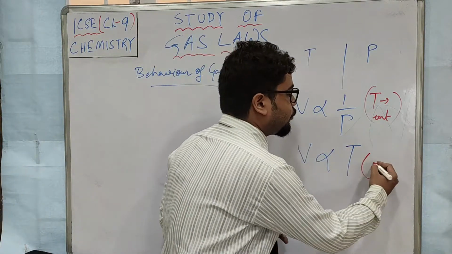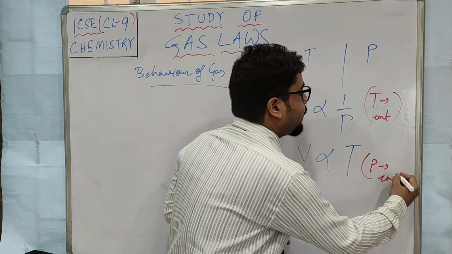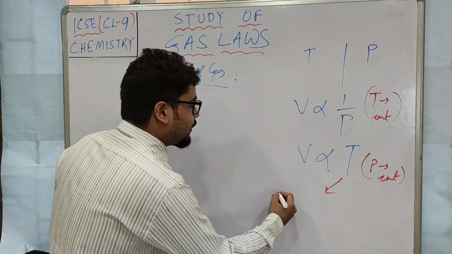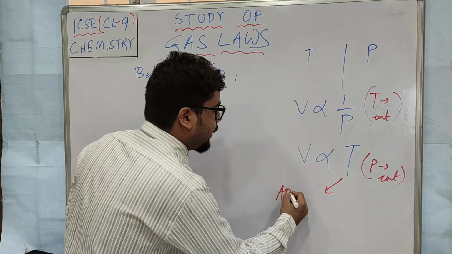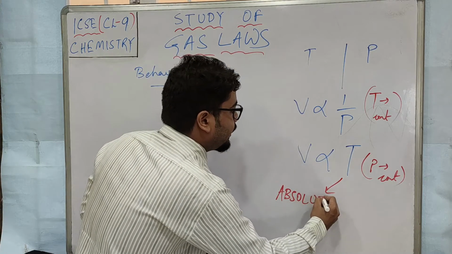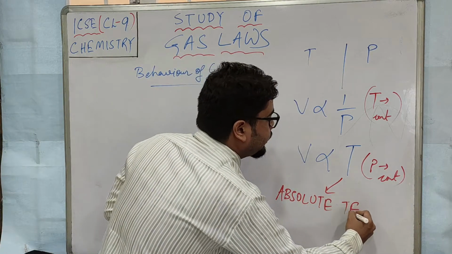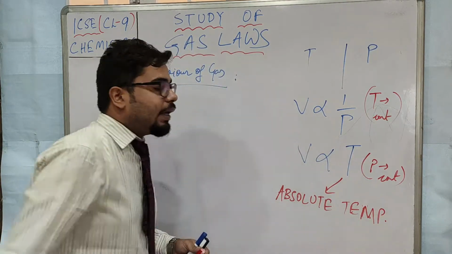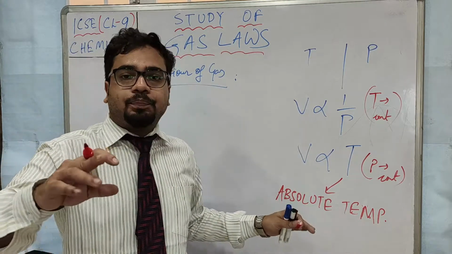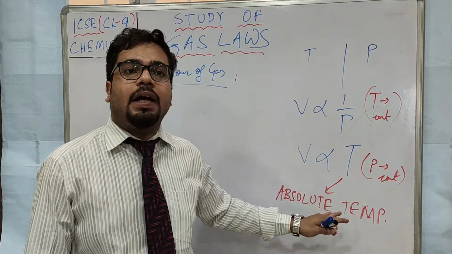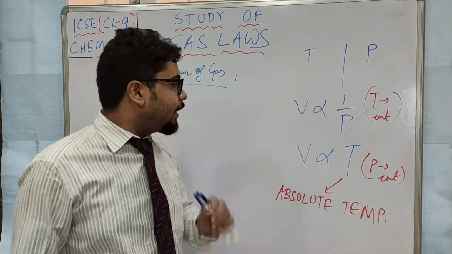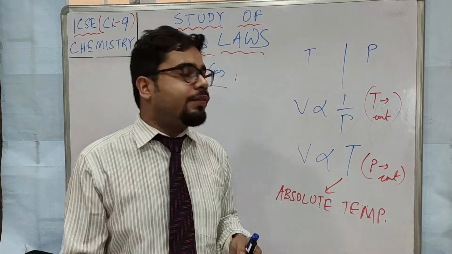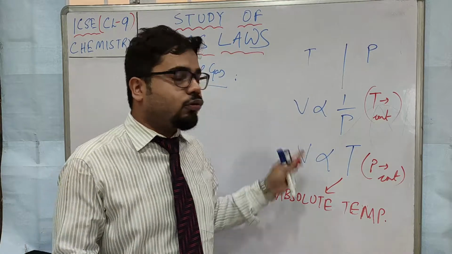First thing, probably you understood, pressure remaining constant. And one more thing you have to understand, this is the absolute temperature. If you write only temperature, you will not get marks. So what you have to write, volume of gas is directly proportional to the absolute temperature. Understood?